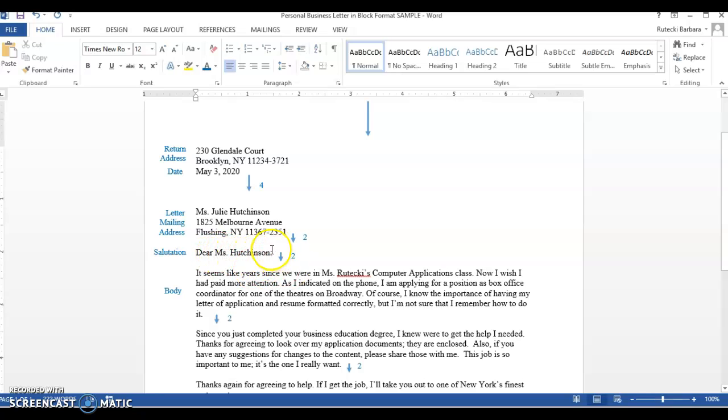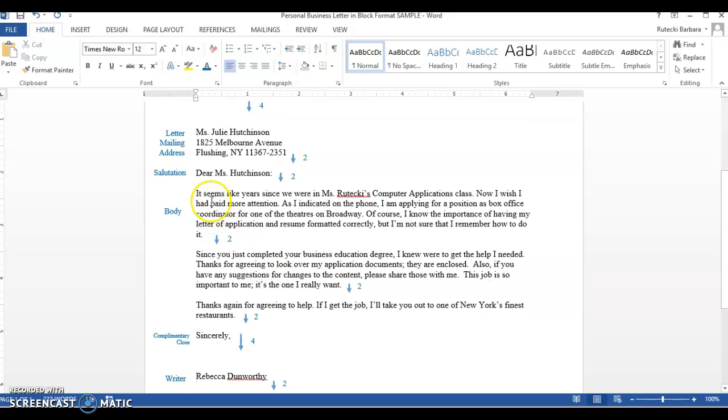Again, double space. There is a colon here. So this is closed punctuation. So tight, kind of high etiquette punctuation. There's another format that's open punctuation where there would be no punctuation there. I don't see that very often. It is extremely informal. So after the colon, you are hitting enter twice. Now you have the body of the paragraph.